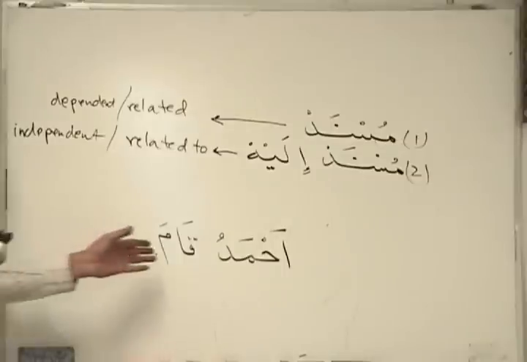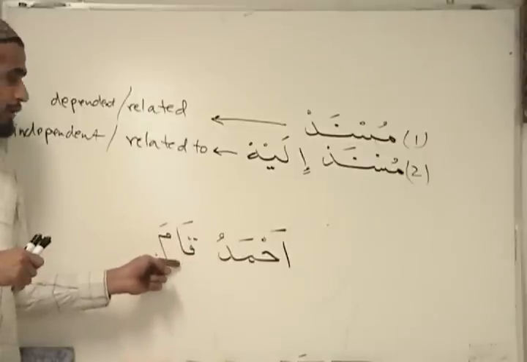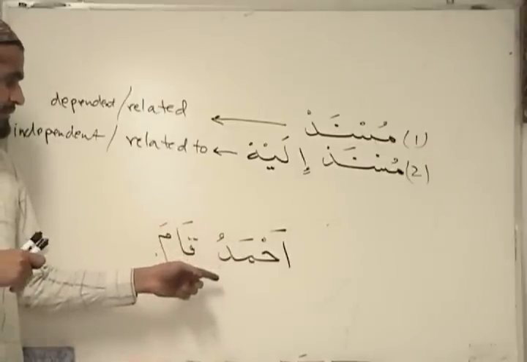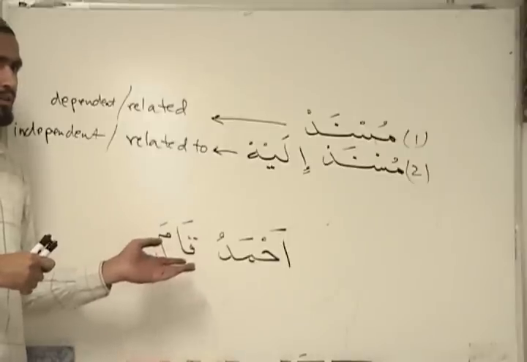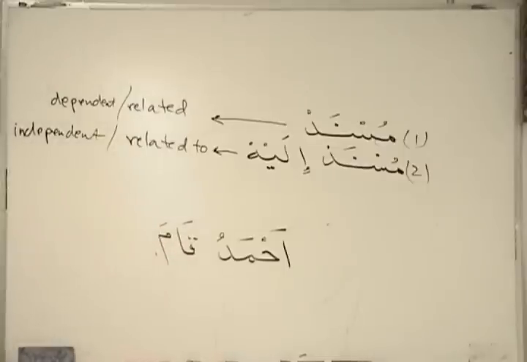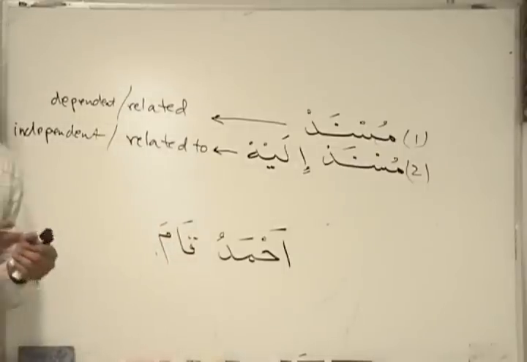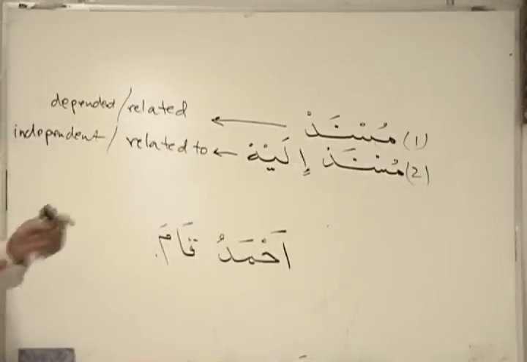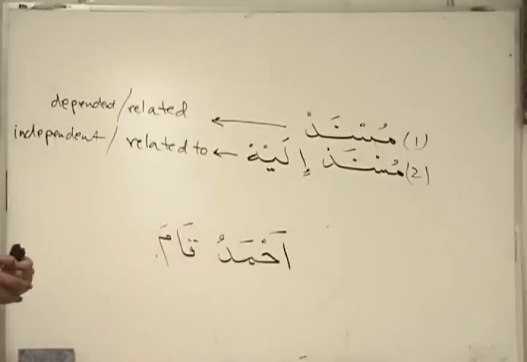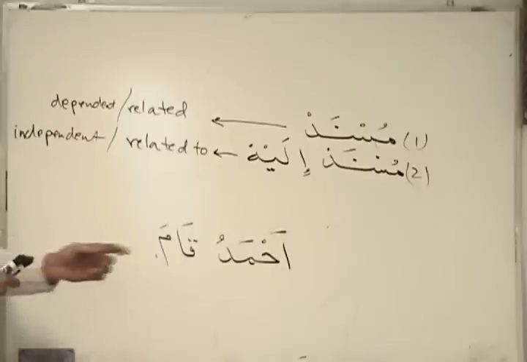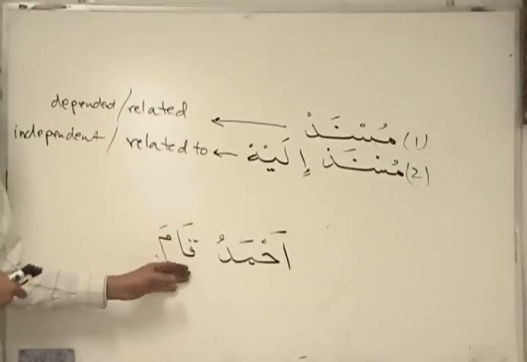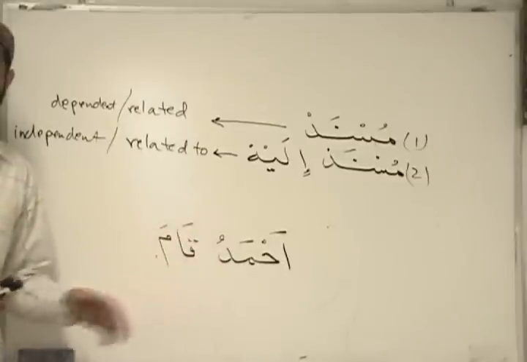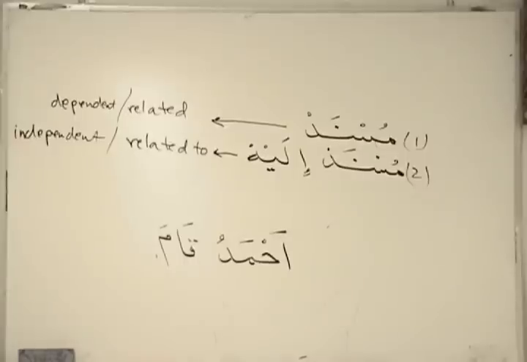We are relating the attribute or the verb, the action, Qama, to Ahmad, right? We are saying that Ahmad did something. We are not saying that standing did something, right? No. Standing is just an action that we are attributing to Ahmad. So, Qama is related. We relate it to someone or something. Ahmad is the one that we are relating it to.